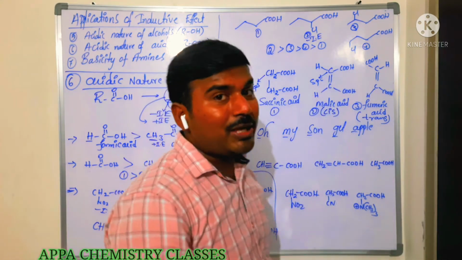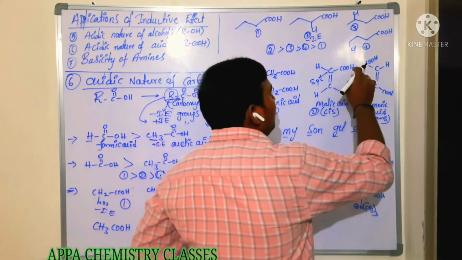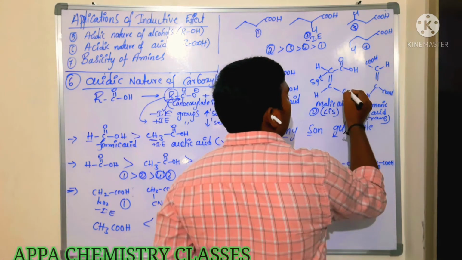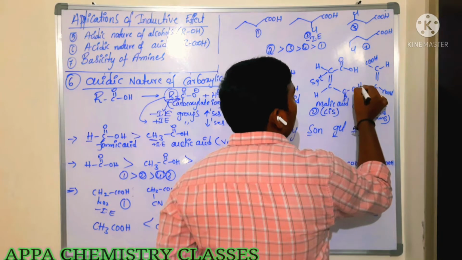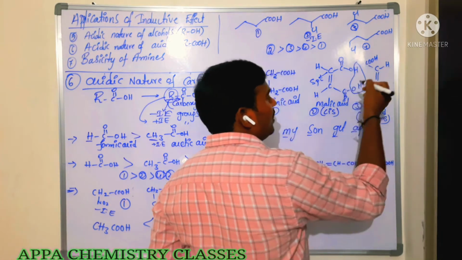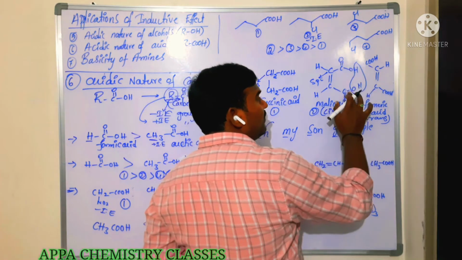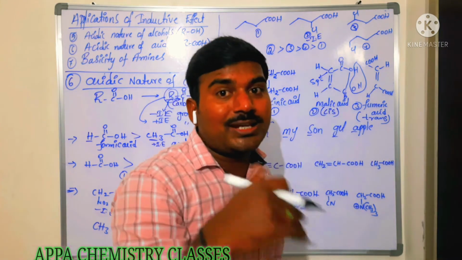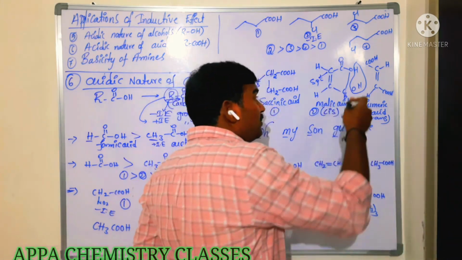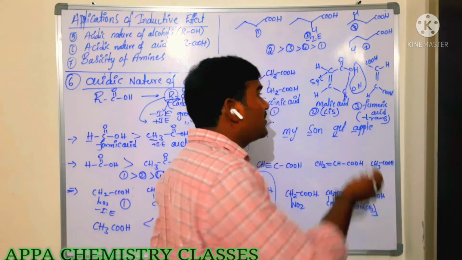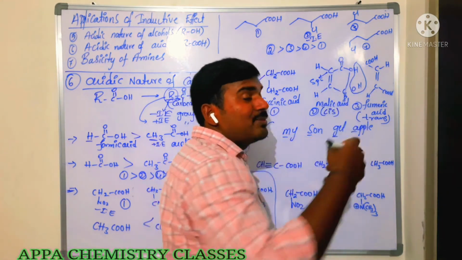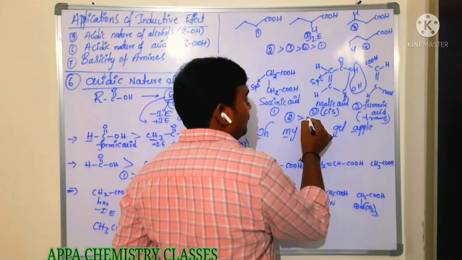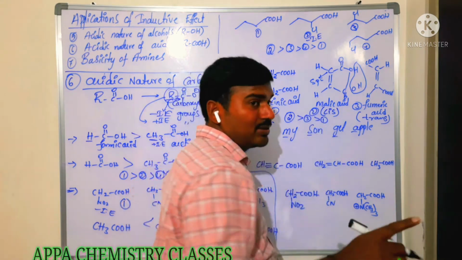Among this maleic acid and fumaric acid, which is the stronger acid? Now you see here what happens. This maleic acid contains the OH group, and here it also contains the OH group. Then it readily loses a water molecule and forms one ring between these two. That is what we call chelation. That chelation is possible in case of maleic acid, but in case of fumaric acid it is not possible. Here the carboxylate ions are stabilized by the ring formation, so it is more acidic. That is, maleic acid is more acidic. After that, fumaric acid. Least one is succinic acid. Is that clear, everyone?